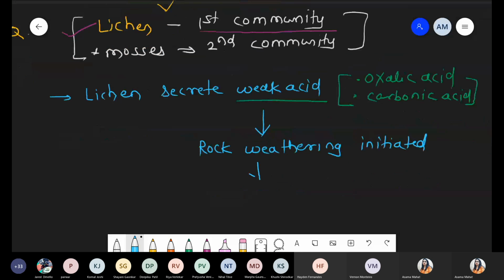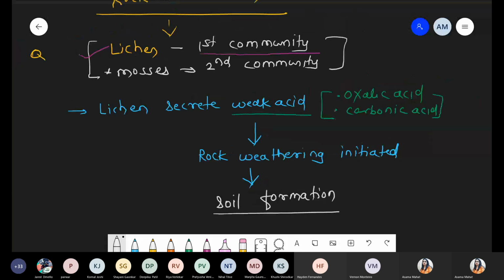Slowly that rock shows the weathering process, and finally there is formation of soil. So for soil formation, lichen definitely plays a very important role, because a rock area is a completely empty area.